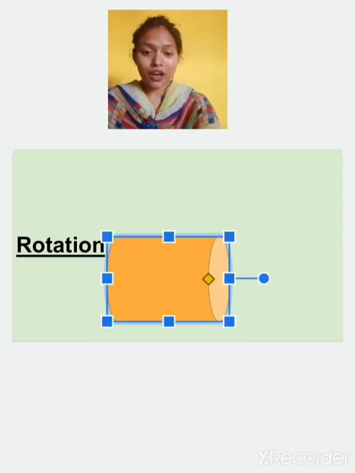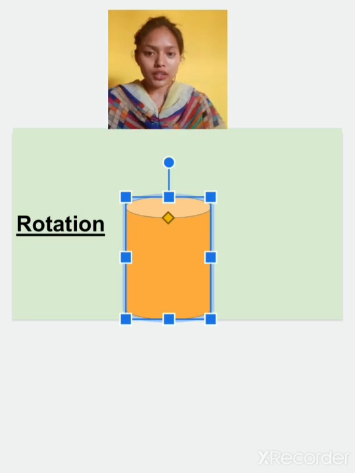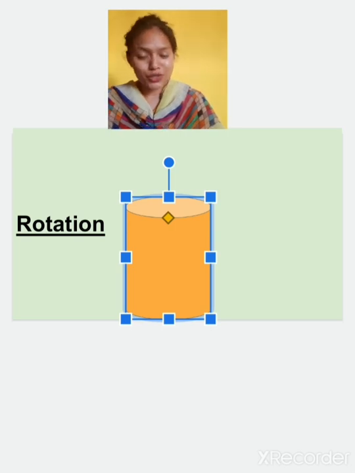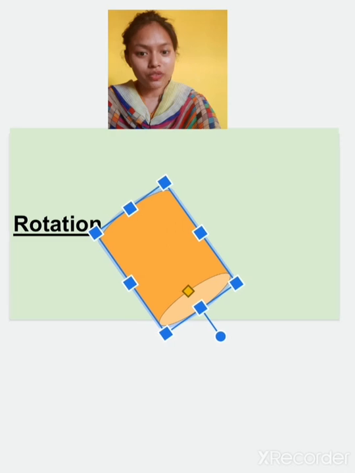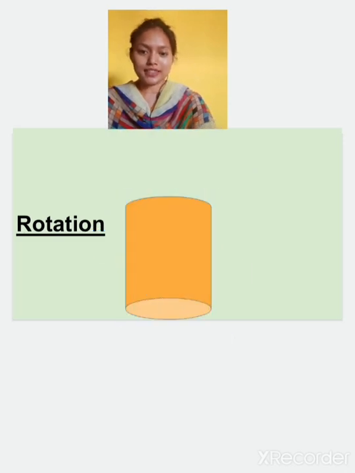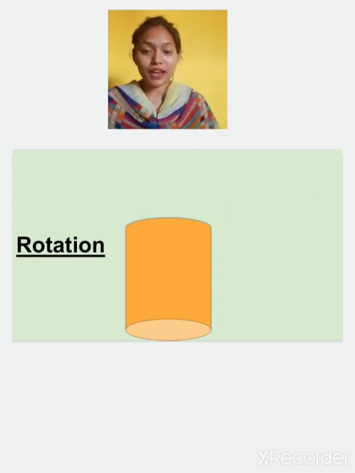Okay. Now if it is in initial position like this, if I say rotate this figure by 1/2 rotation. Half means how much? 180 degree. So we'll rotate this 180 degree. So what we will get? We will get a figure like this. Can you see? So it will rotate like this by 180 degree.